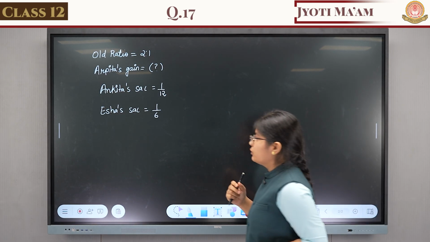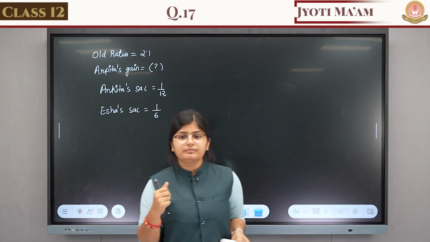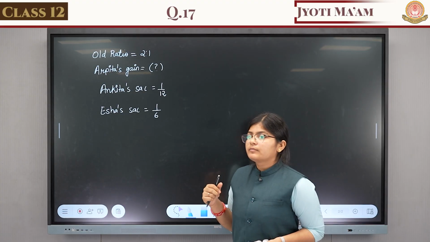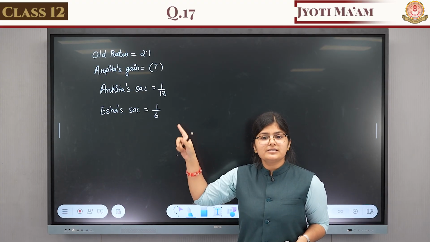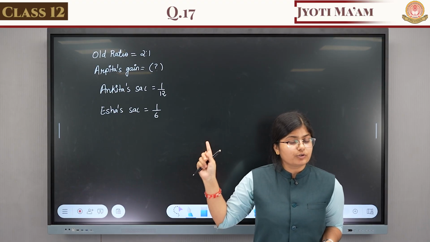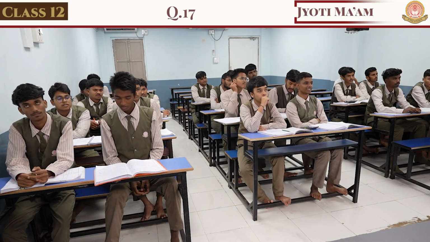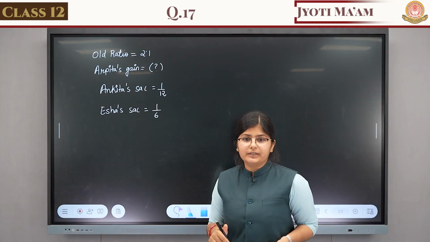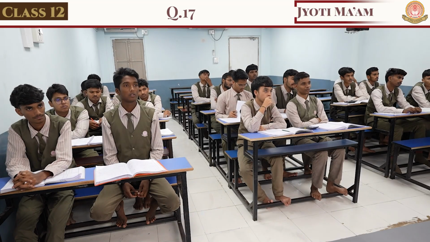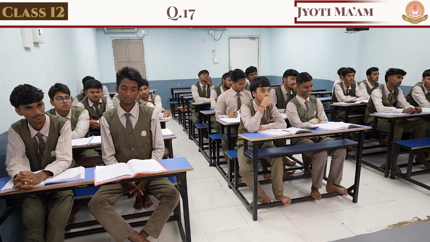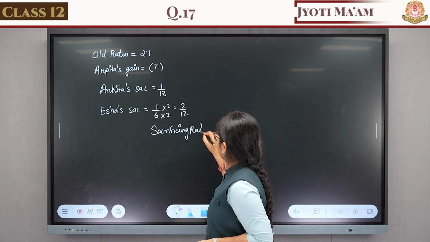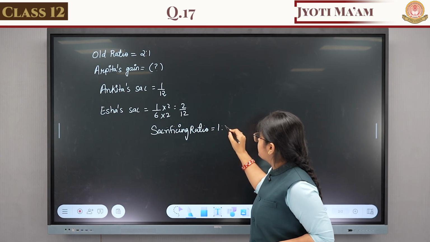So what do we have to find? The sacrificing ratio. How do we find it? Through this sacrifice share. First we have to make the denominator the same. Now tell me, what is the sacrificing ratio? 1:2. The sacrificing ratio is equal to 1:2.